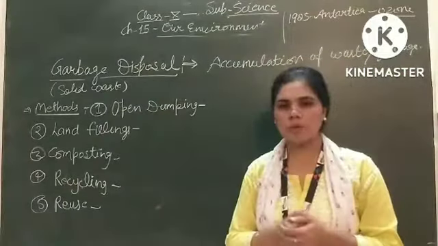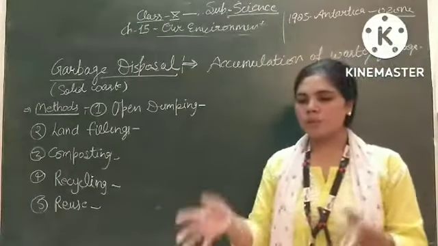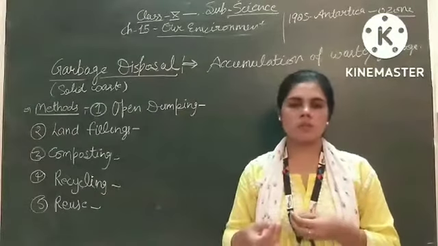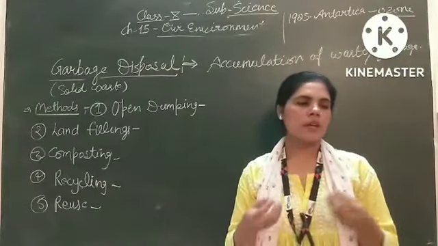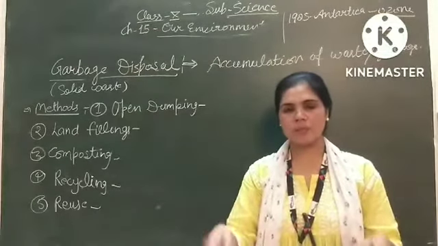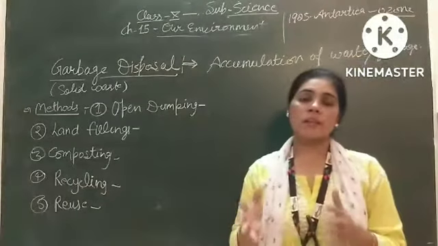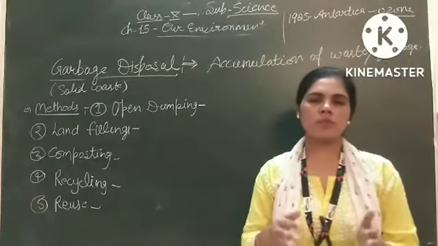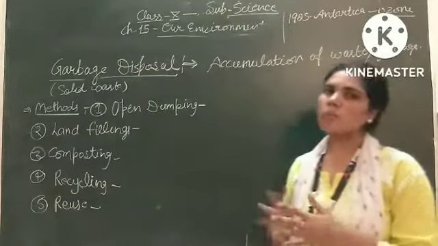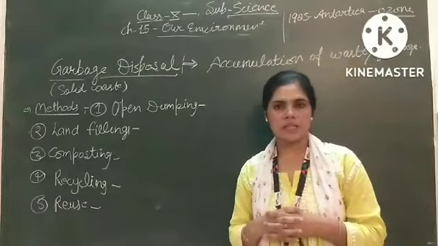Next is composting. Composting is basically for biodegradable waste. In this we put garbage which comes from the living parts of plants, left out food and other things. We dig a pit, and in that pit we put all that biodegradable waste for some time. For 3 months, that biodegradable waste converts into compost, and this compost we can use in our field as a fertilizer.